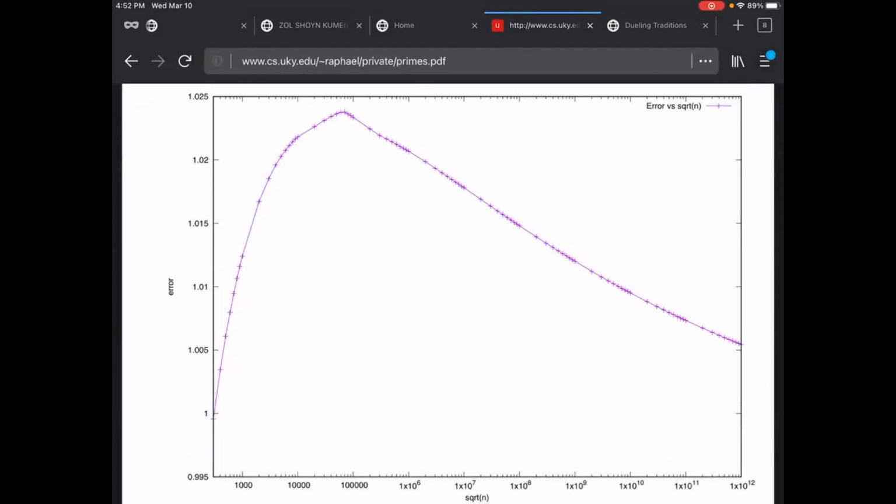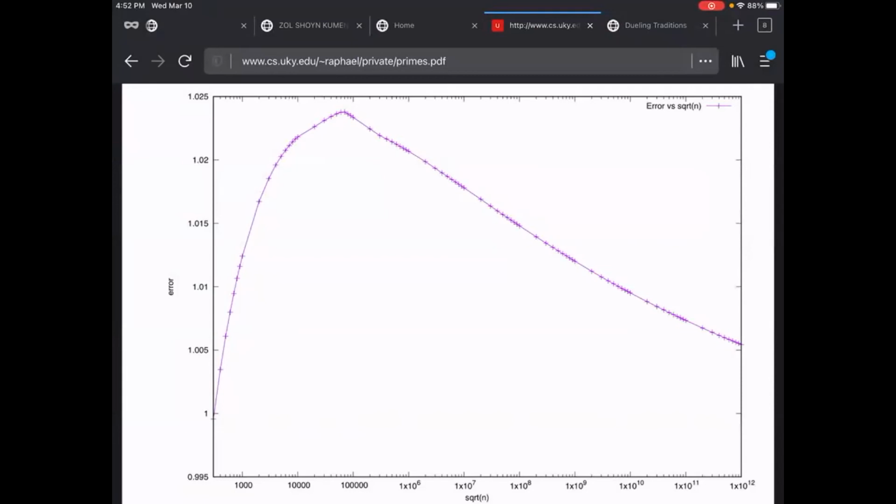And you see that at the beginning, it's a little bit low. The 1 on the vertical axis means exactly right. And it begins a little bit below that. And this is meant to be the error of the, my label isn't very good. I'm looking at pi of n here, not p of n. That is the cumulative number of primes less than some high number. And you see that the error goes up for a while. But once I get to the square root of n at about 100,000, it starts coming down. And it keeps coming down as far as I was willing to compute.